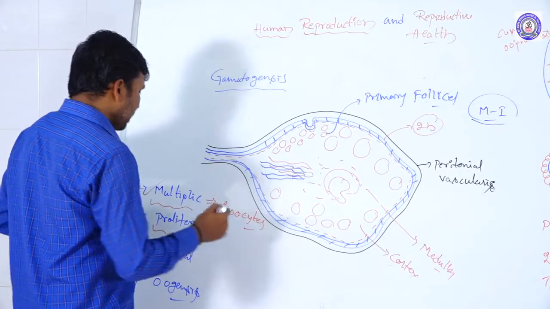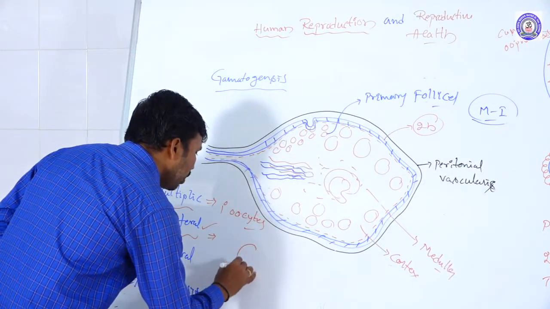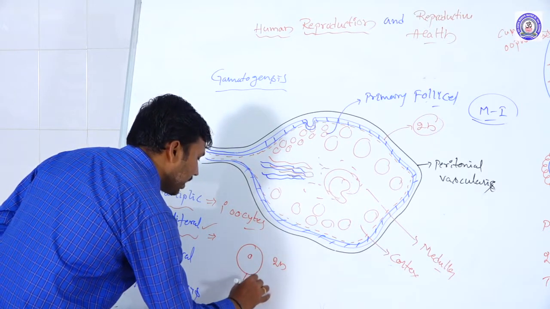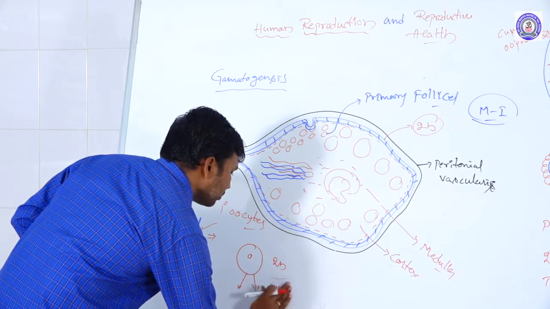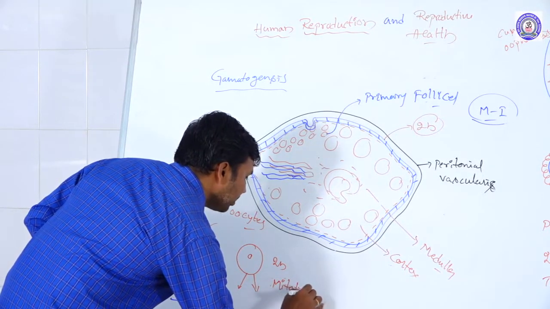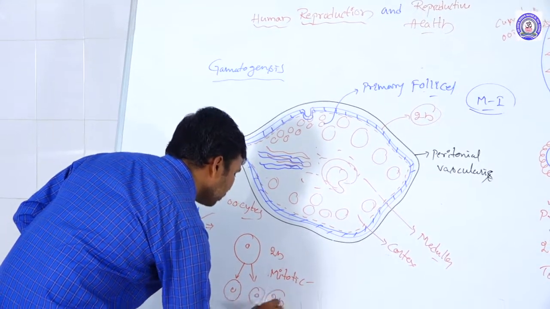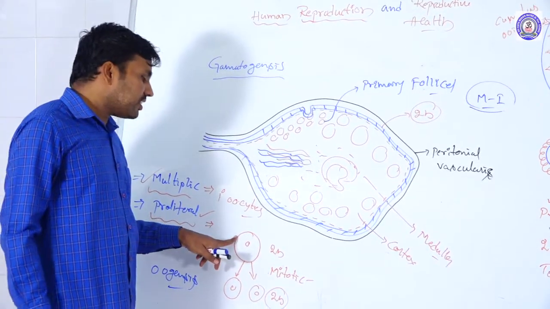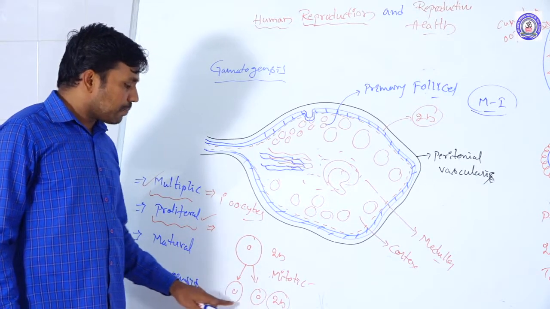In the tertiary follicular structure, the primary follicle, whatever oogonial cell is present, undergoes mitotic division. The mother cell undergoes mitotic division and produces a large number of 2n oogonial cells. So this is the oogonial mother cell, and by mitotic division it forms the oogonial cells. In this condition these are the primary oocytes.